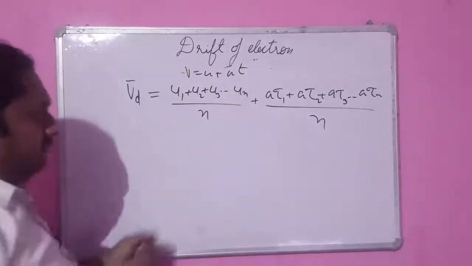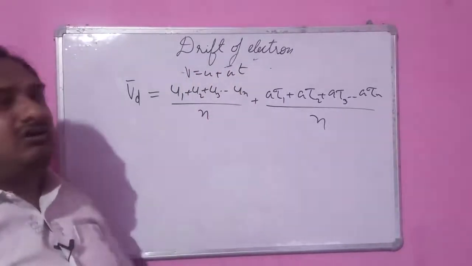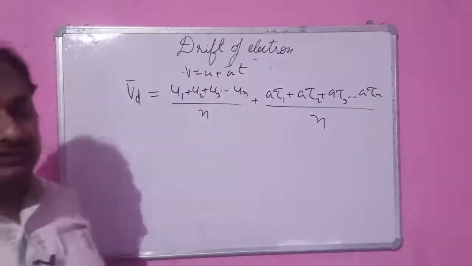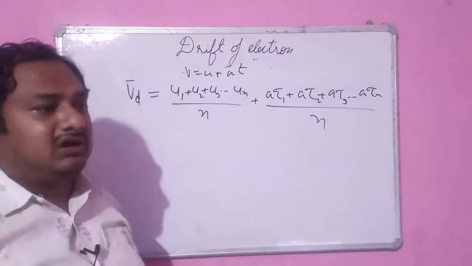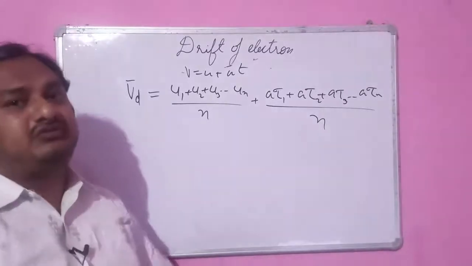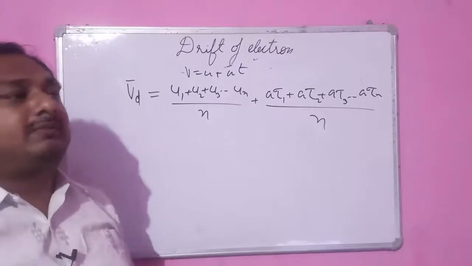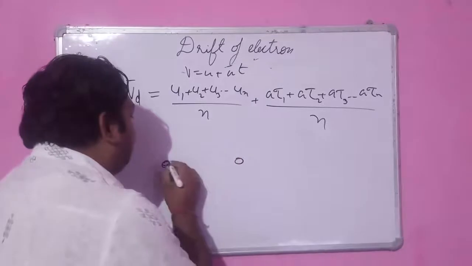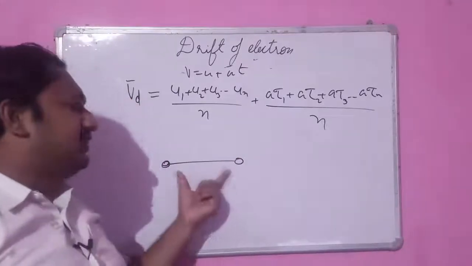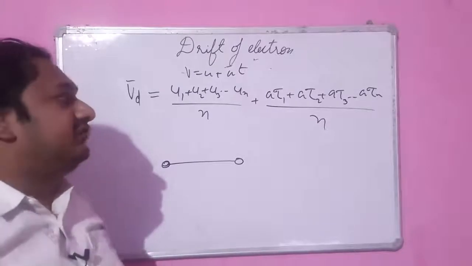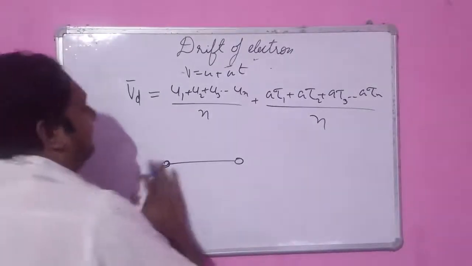Here tau is the relaxation time. What happens inside the conductor is that the free electron collides with the ions, and whenever it collides with an ion, it comes to a stop and again starts fresh motion with a new velocity. So the time taken by the electron between two successive collisions is known as the relaxation time.